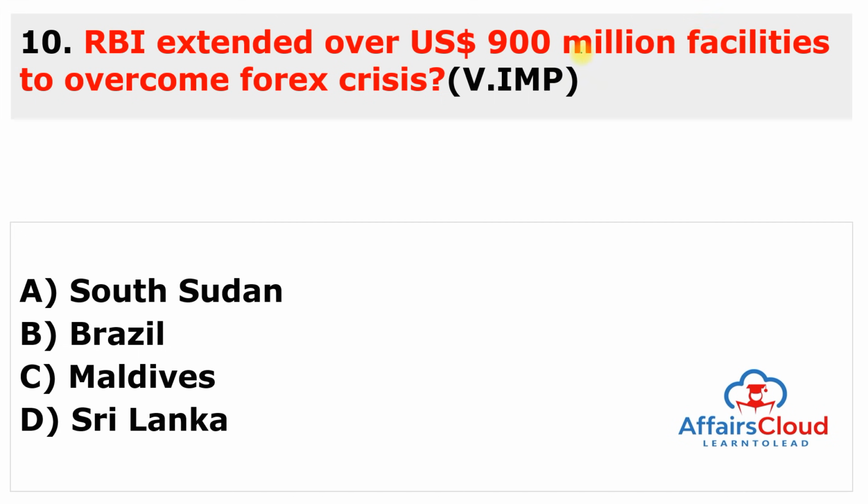Moving to the next question. RBI extended over US $900 million facilities to which country to overcome the forex crisis? So this is very important, and the funding will aid Sri Lanka.